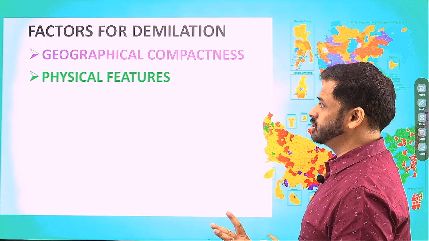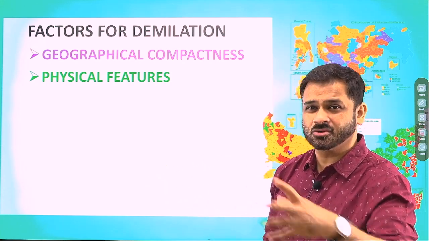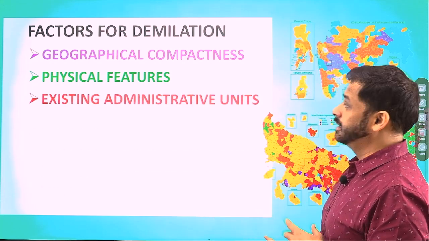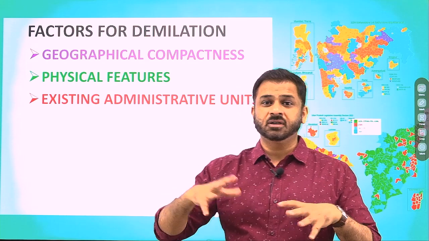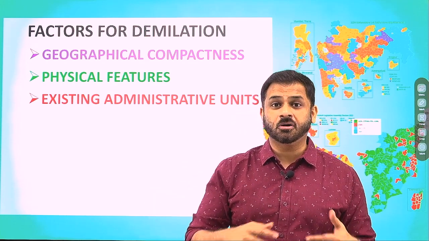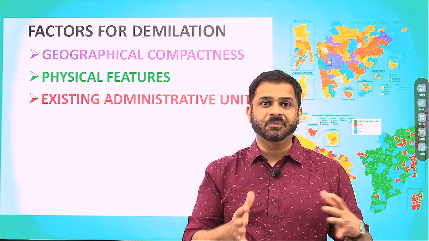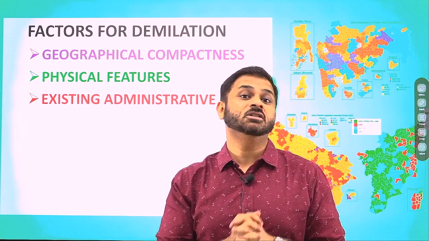Physical features will also be seen, whether it's a hilly area, plateau area, marshy area. Those things will also be considered, so that the movement of the people may not get affected. Existing administrative units: we should try to conform to the existing administrative units' boundaries, like for example district or block or tehsils. So as much overlap as can happen, or their boundaries should conform to each other as much as possible.